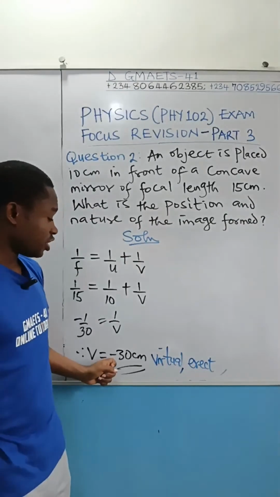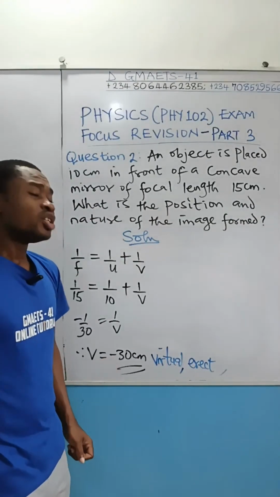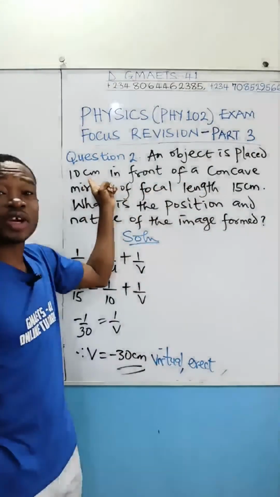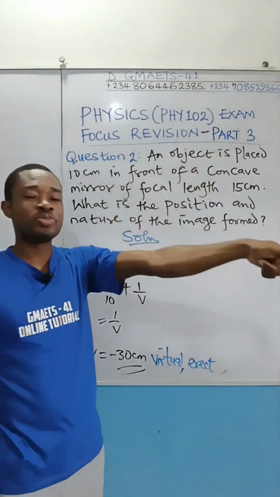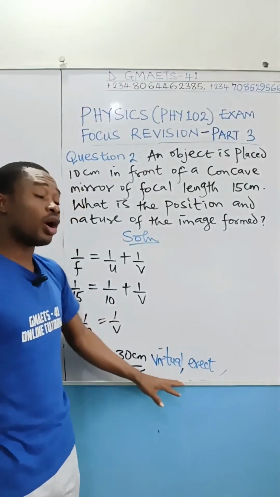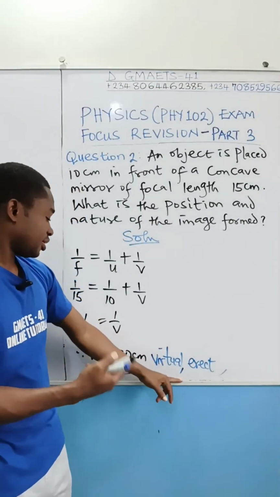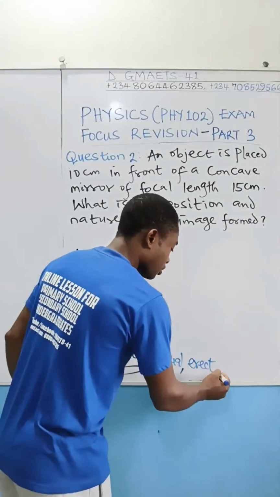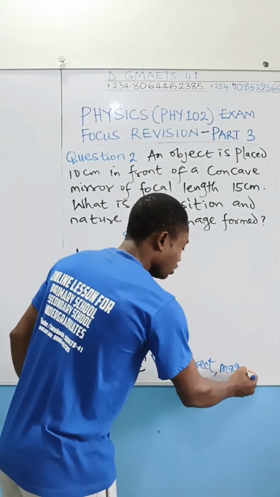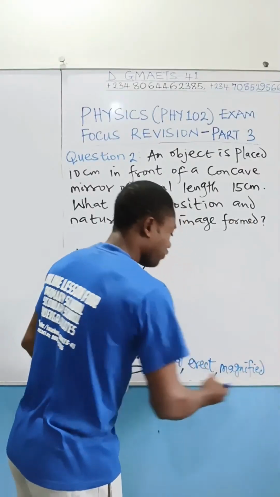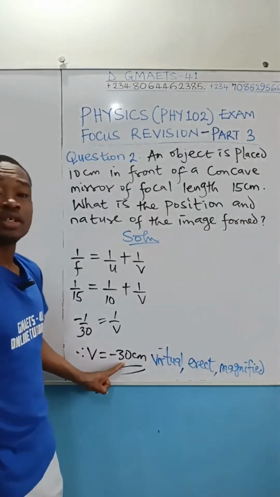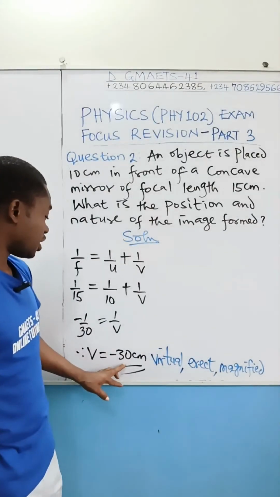I've told you the implication of this negative sign. The only difference between a concave mirror in this position of object and a convex mirror is that the image formed will be magnified here. The image formed will be what? Magnified. In fact, let me indicate it. Magnified. You can verify that by solving for the magnification, v over u. V is 30.